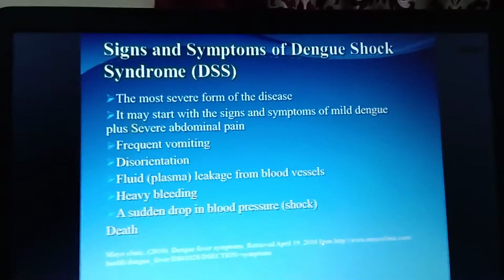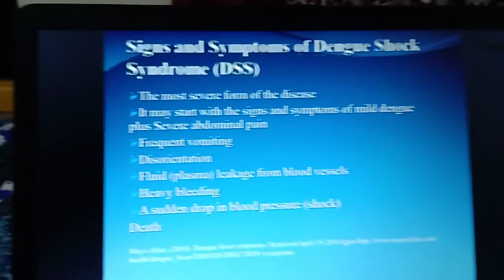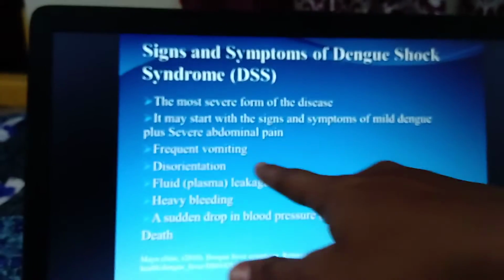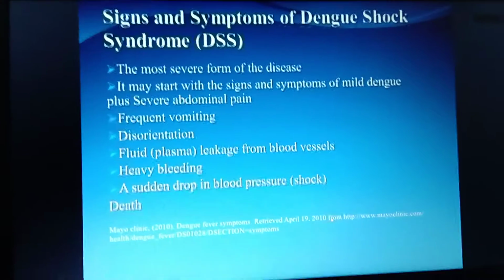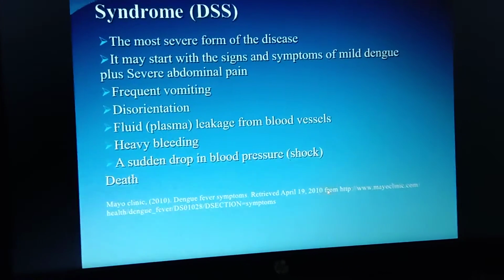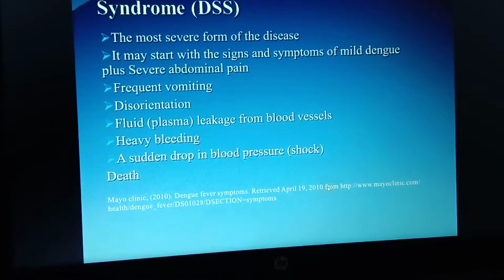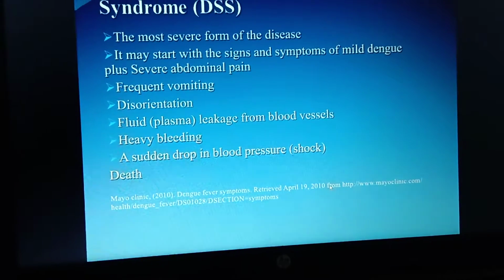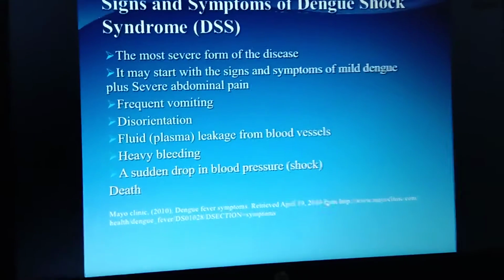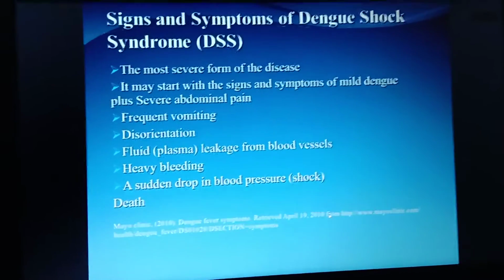And in dengue shock syndrome, you can see mild dengue plus severe abdominal pain, frequent vomiting, and the person will be disoriented, with fluid leakage from the blood vessels leading to hemorrhage. Heavy bleeding may lead the person to shock, and later death is also one of the outcomes of this kind of dengue fever.